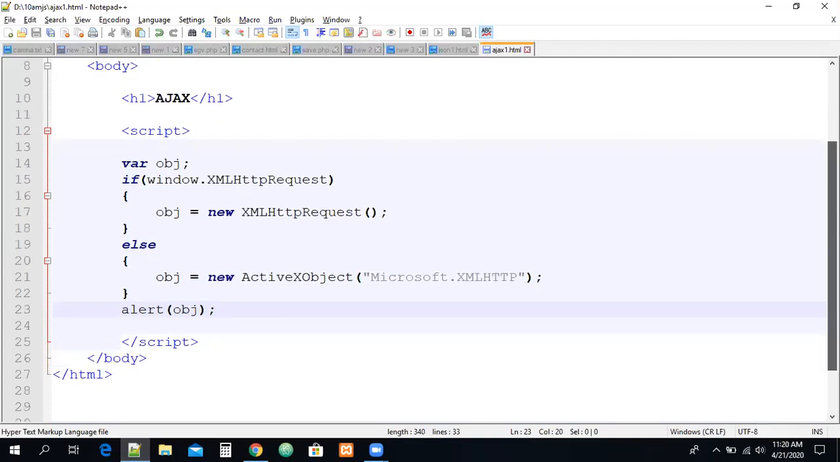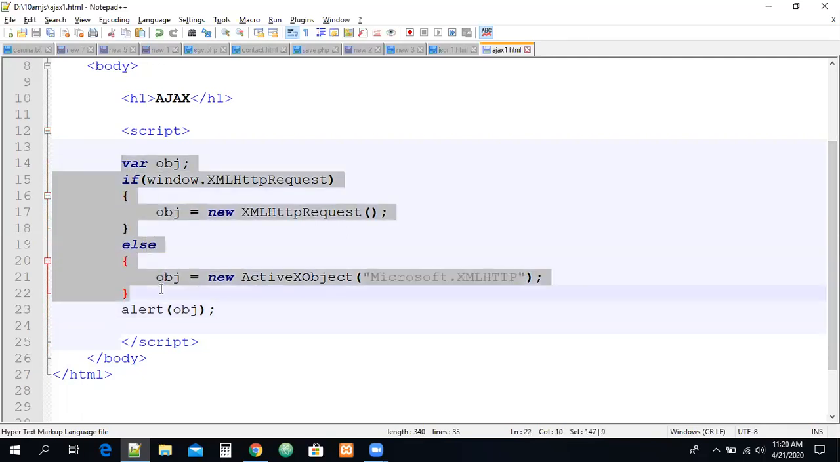Remember carefully, when we are working with AJAX, this is the first step. Please check whether the browser supports the AJAX object or not. If supported, we will create XML HTTP. If not supported, we have to create an ActiveX object, guys, right? Now objects are ready. Now we need to send a request and we need to handle the response which is coming from the server.